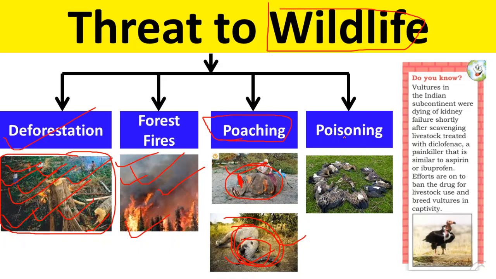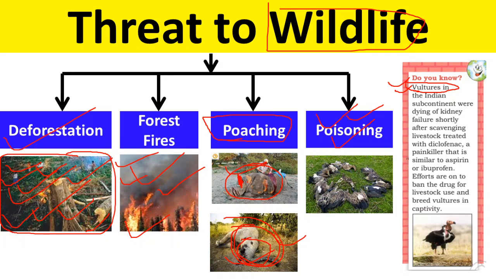Okay. And poisoning, sometimes what happens is that we use different medicines to treat our animals, and after those animals die, then we leave them at a particular place, and the vultures used to feed on these dead animals.